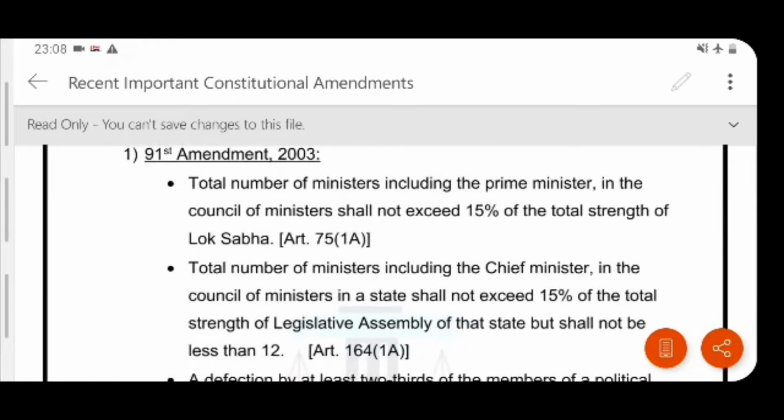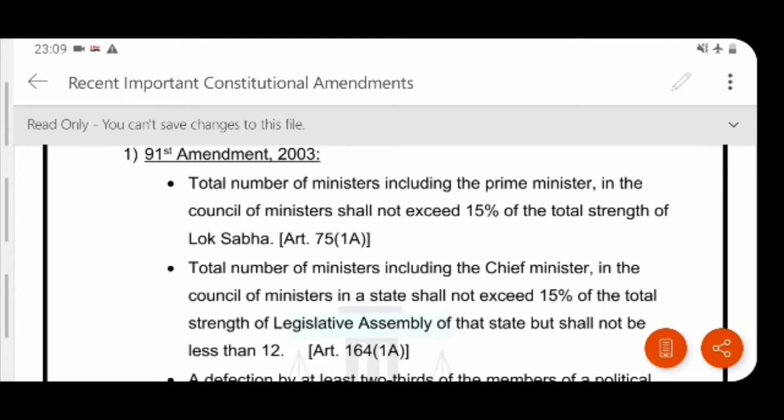First, it fixed the total number of ministers including the prime minister in the council of ministers to be 15%. So, the total number of ministers including the prime minister shall not exceed 15% of the total strength of the Lok Sabha. This is also given under article 75 1A.